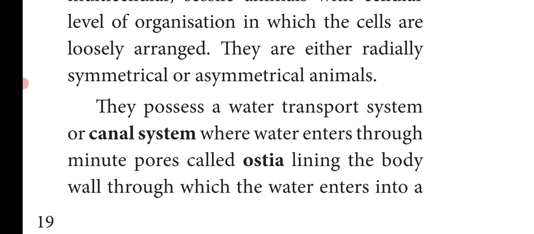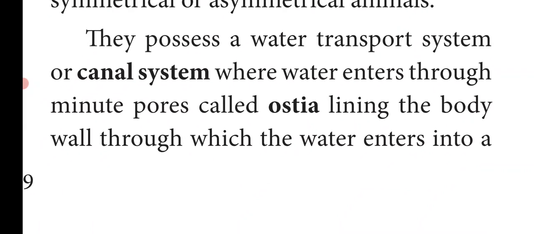And the unique feature of phylum Porifera is that they possess a water transport system, otherwise called the canal system. The water enters through the minute pores called ostia, lining the body wall, into the central cavity, that is the spongocoel, and goes outside through the osculum.